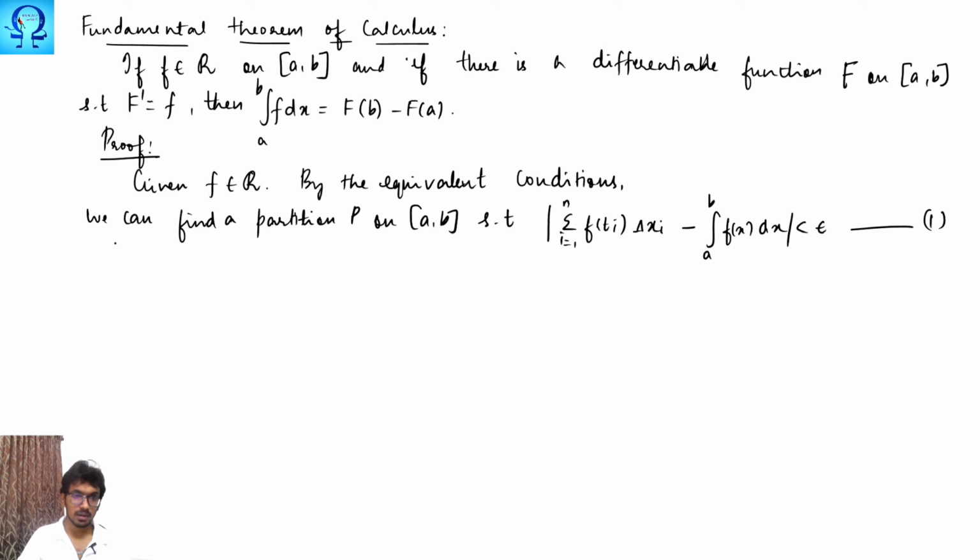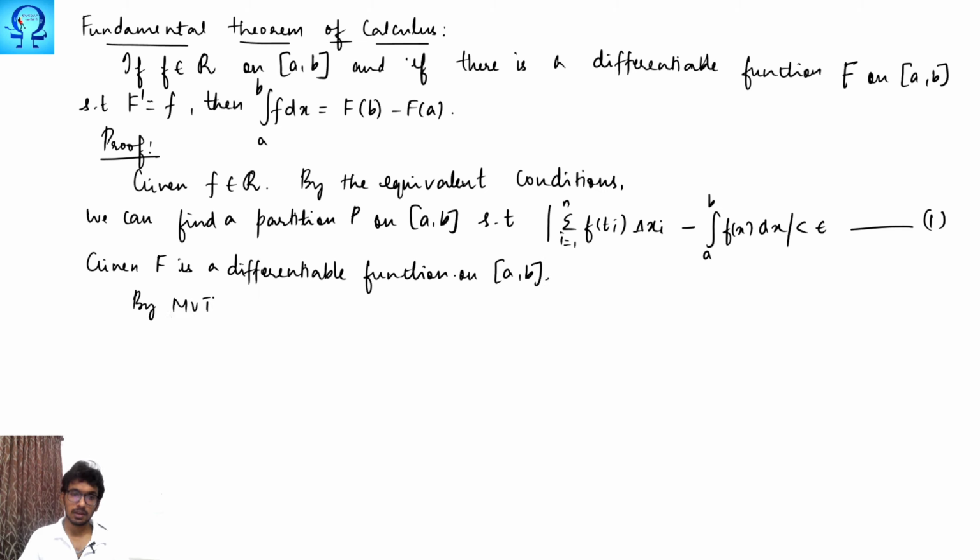From the given thing, it is also given that big F is a differentiable function on the interval [a, b].